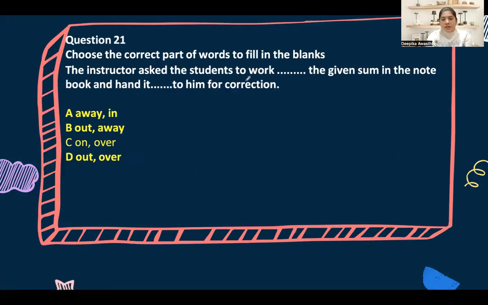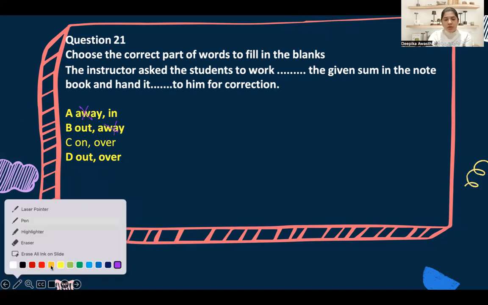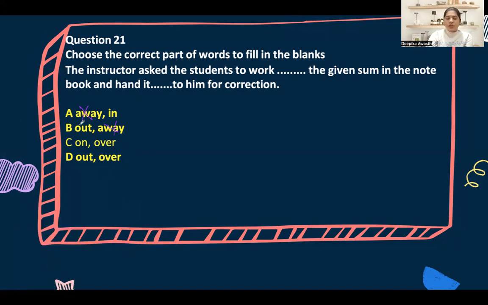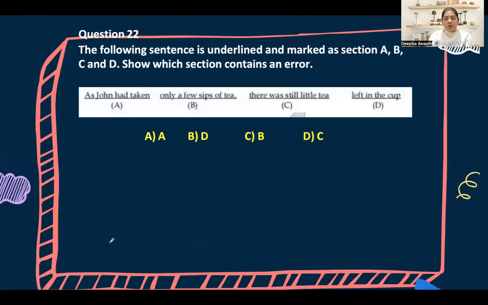The instructor asked the student to work dash the given sum means work on the given sum or work out the given sum, not work away, and hand it over, not hand it away to him. So now, work on the given sum, to work on it, because work out is more like exercise. Although you can work on a problem as well, let's work on this, and work out a problem also, but work on it will be a better answer.